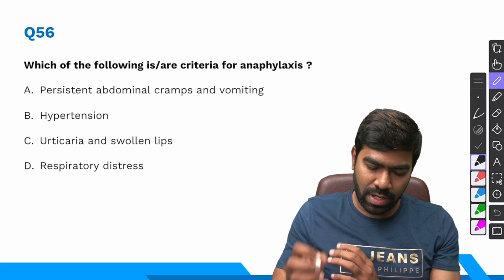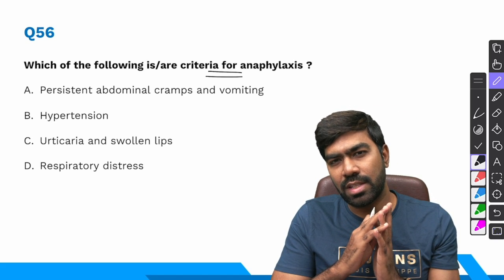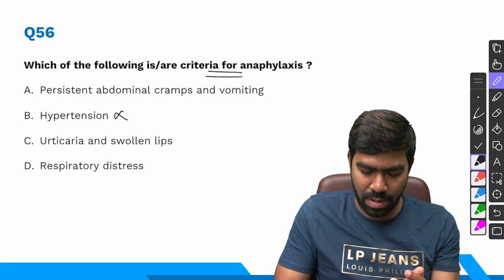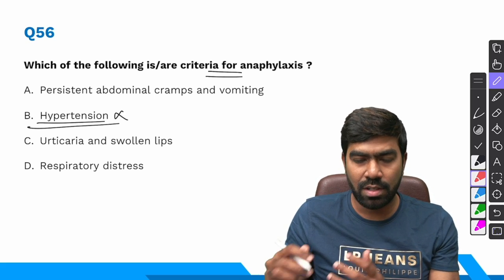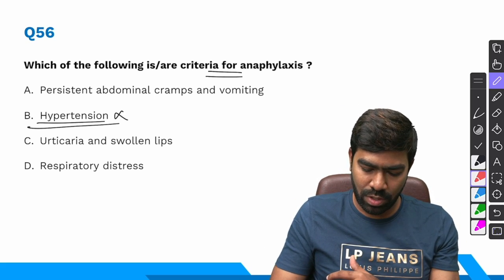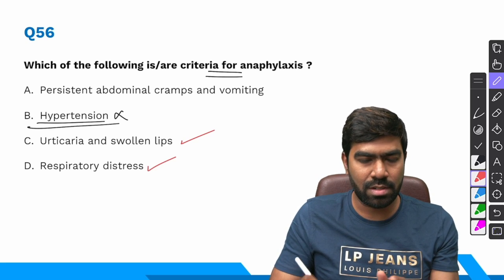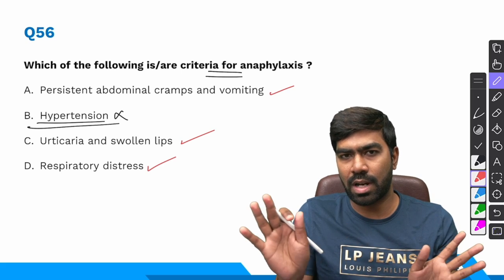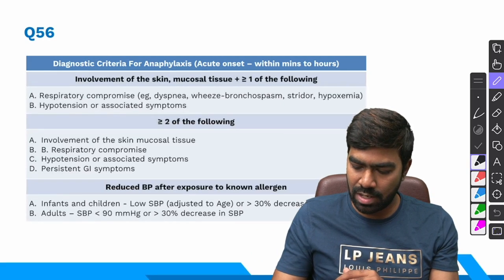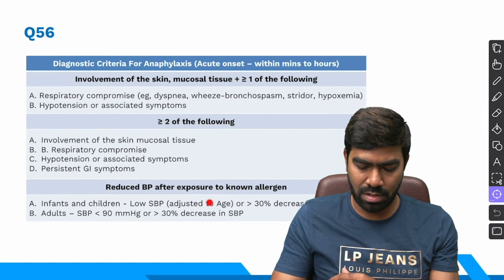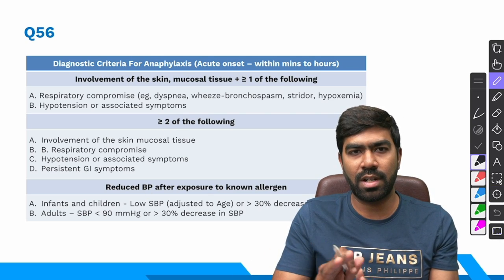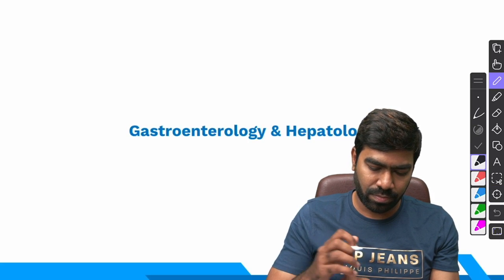56th question. Which of the following is a criteria for anaphylaxis? Every single criteria for anaphylaxis will include hypotension and low BP and not hypertension. So that can be excluded. So it's a question that has multiple right answers. So yes, urticaria, swelling, classic, respiratory distress like stridor, wheeze, classic. And patients are going to have persistent abdominal cramps and vomiting. Even that is a classic. Here is the criteria for anaphylaxis that I have taken from Harrison. So you can go through that later on. So everything will have hypotension in it and not hypertension.